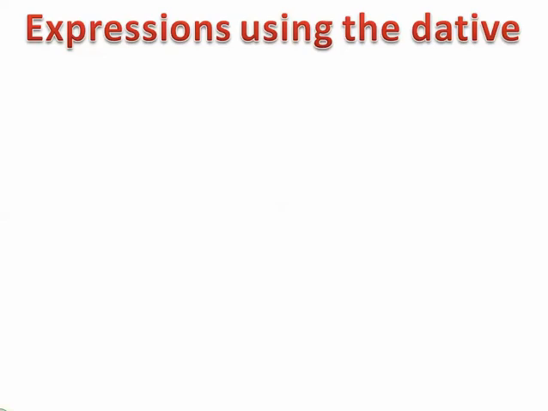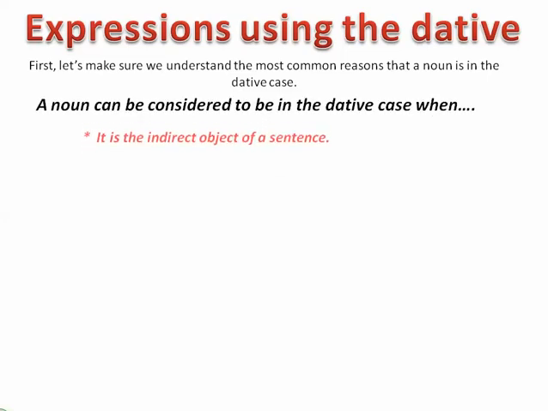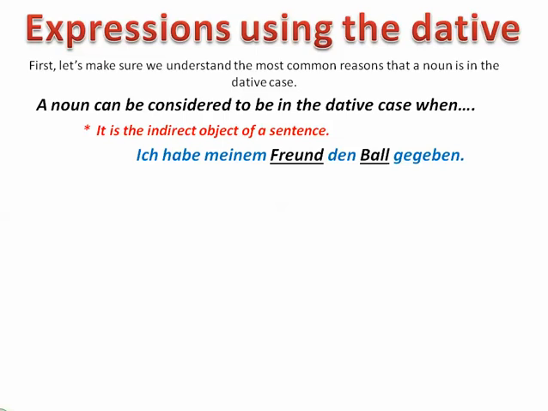So today we're going to talk about expressions using the dative in German. Let's make sure we understand, before we get started, what are the most common reasons why a noun is in the dative case. In German, a noun is in the dative case most commonly because it's the indirect object of a sentence. For example, ich habe meinem Freund den Ball gegeben.